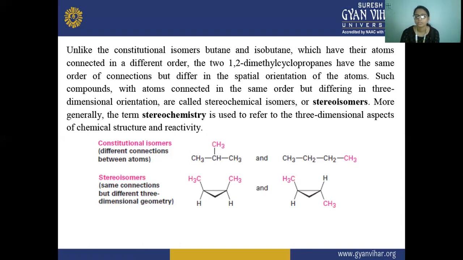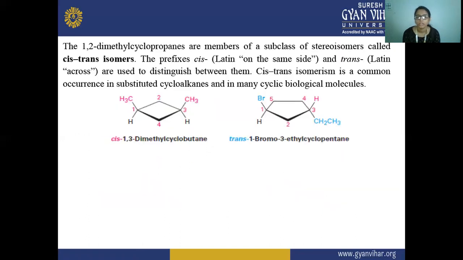This is the isomerism of substituted cyclopropanes, the isomers that are shown in substituted cycloalkanes. An example is given here: the 1,2-dimethylcyclopropanes are members of the subclass of stereoisomerism called cis-trans isomers.